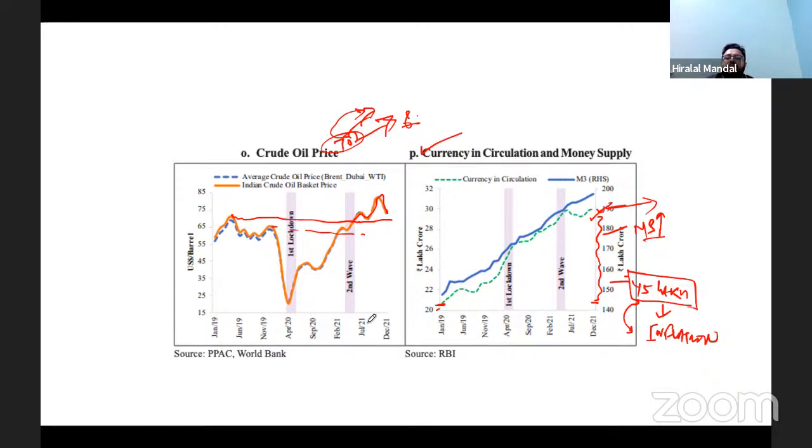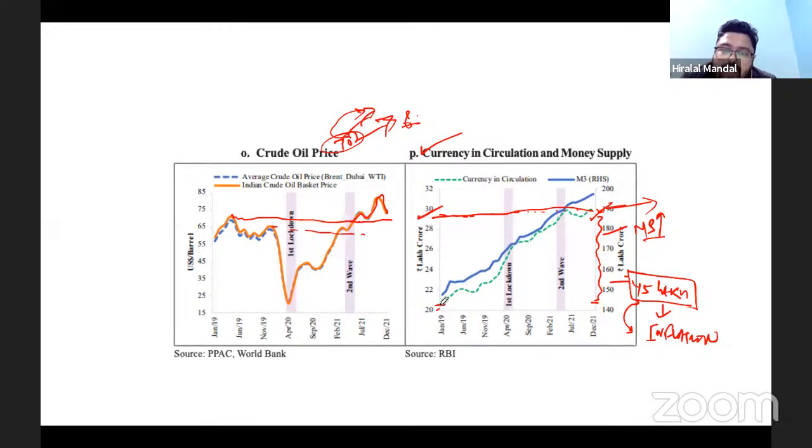Okay. So currency in circulation and the total money supply. Sorry, what has been highlighted, the currency in circulation, has not been represented properly. This is the currency in circulation, almost 30 lakh crore rupees.